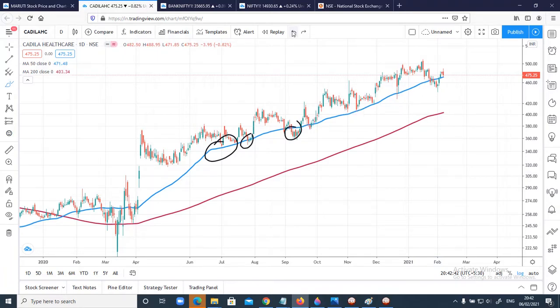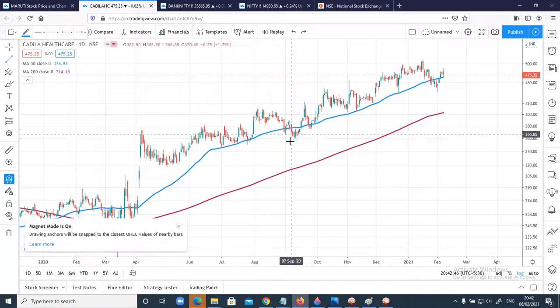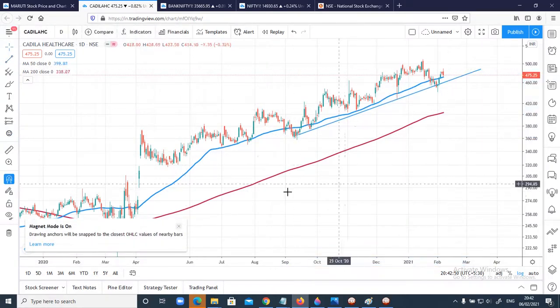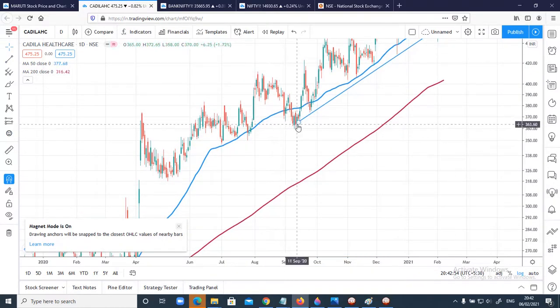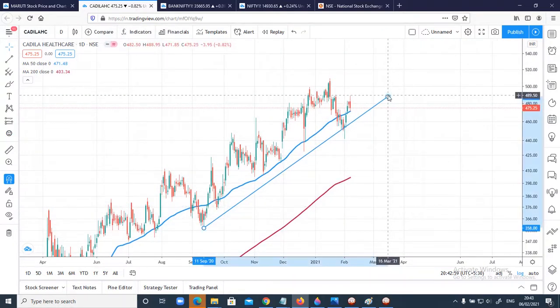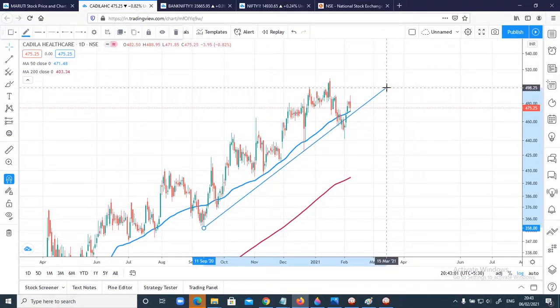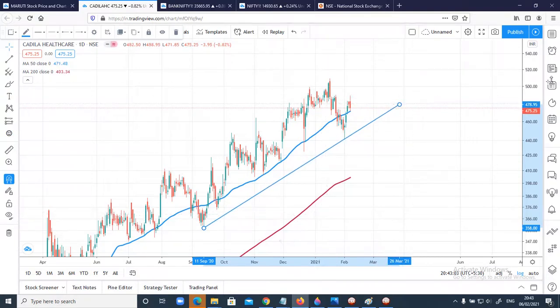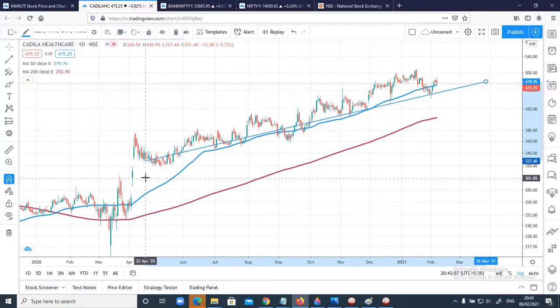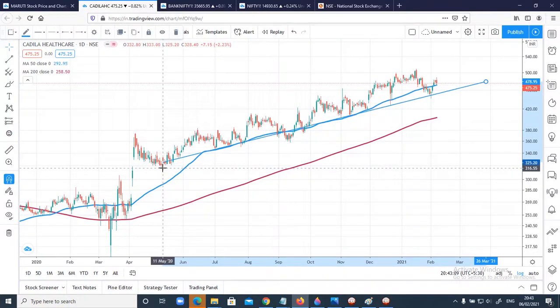Let's draw the trend line first. Okay, this is the trend line I'm drawing here. Let me check how it looks in the line chart.